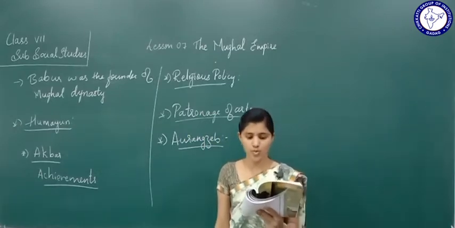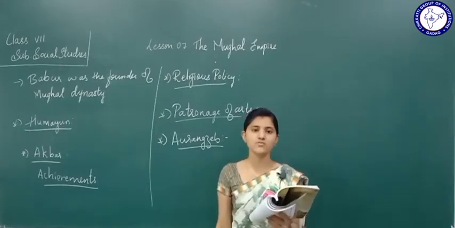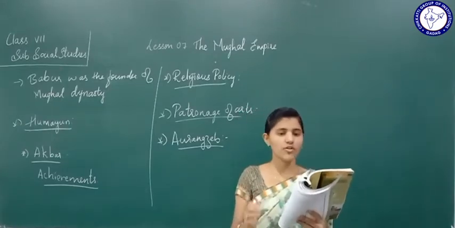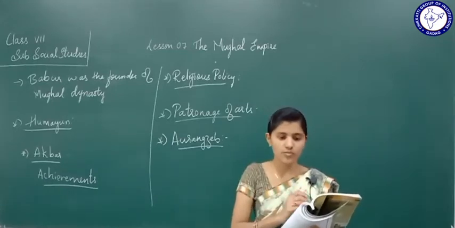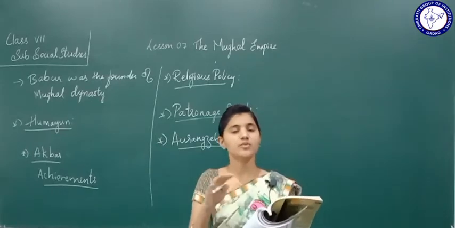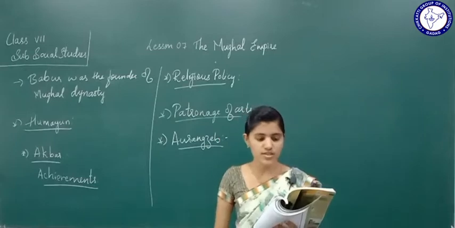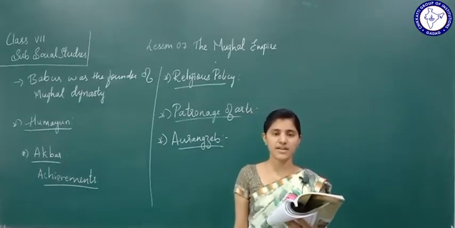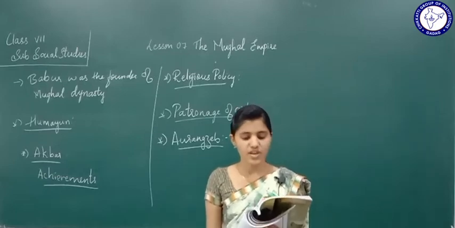The religious policy. Aurangzeb was an orthodox Muslim. Orthodox Muslim in the sense that he purely followed the traditional rules of Islam. He stayed away from drinking wine. Gambling was not allowed. He did not involve himself in entertainment and music. He lived a very simple life.